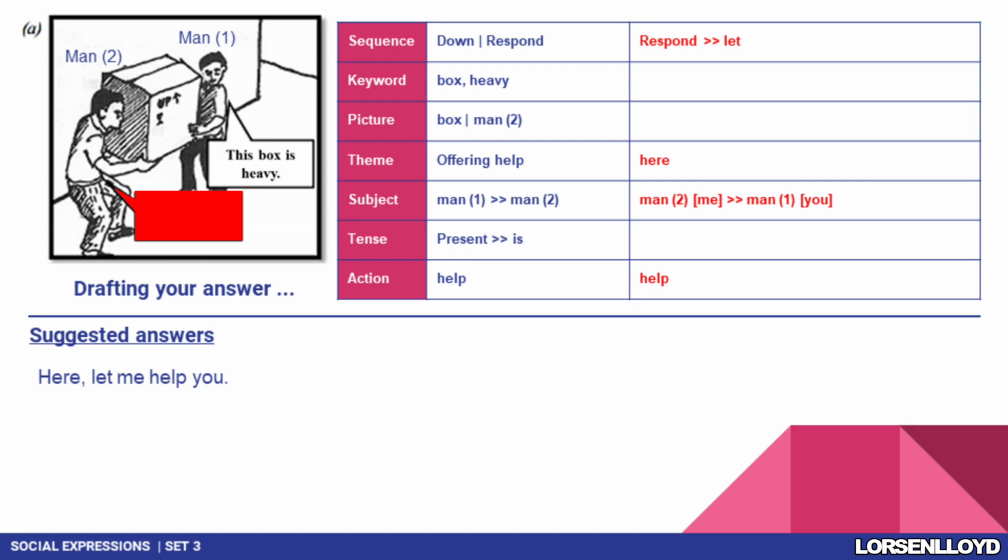So if you don't like the word here or you can't think about this word, you can write the other answer. Let's look at the second suggested answer. For this answer, you need a name. It will be a man's name, not a lady's name. It's gonna sound like let me help you, comma, someone. Full stop. Which answer do you like? If you have other relevant answers, kindly leave a comment.